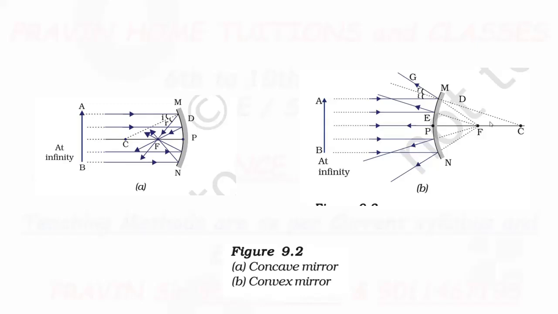Now, one thing is remaining. A line CP, perpendicular at P. If we extend this line CP on both sides, and this line is perpendicular to the mirror at point P, this line is called the principal axis.